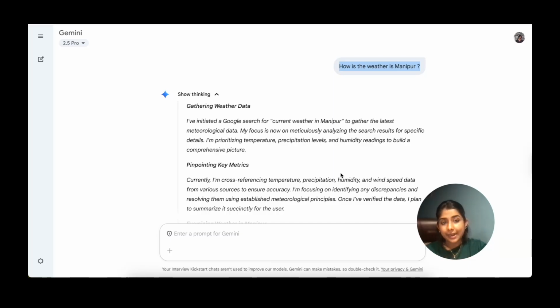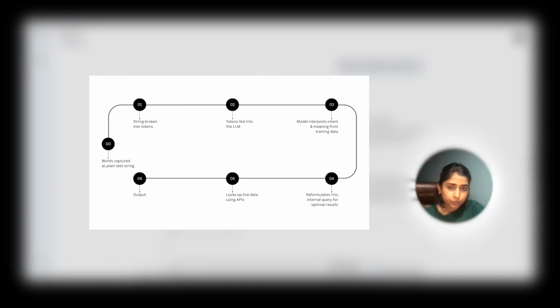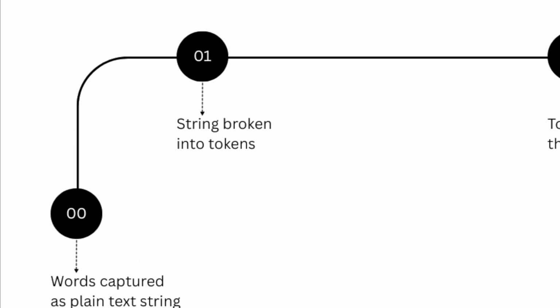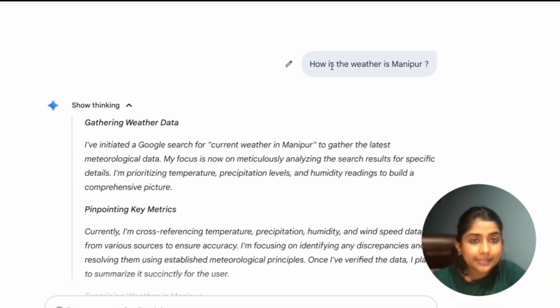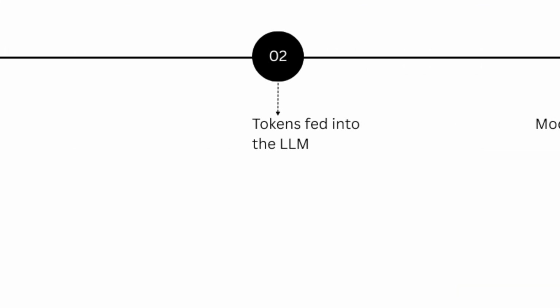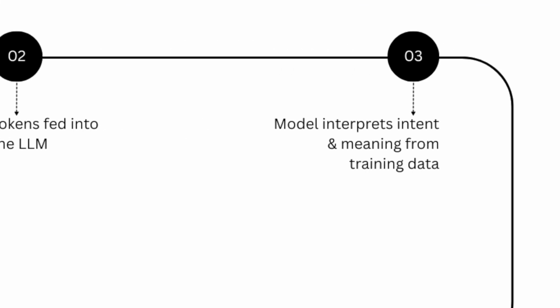So now we will try to understand how exactly the mechanism at the back end works, that is, under the hood, how it exactly works. Let me break it down for you. The words that you have typed are first captured as a simple text string. Then this text is further broken down into smaller units called tokens, that is how, is, the, weather, etc. Then these tokens are fed into large language models. The LLMs have been trained on billions of data so that they understand the intent and meaning behind your words.